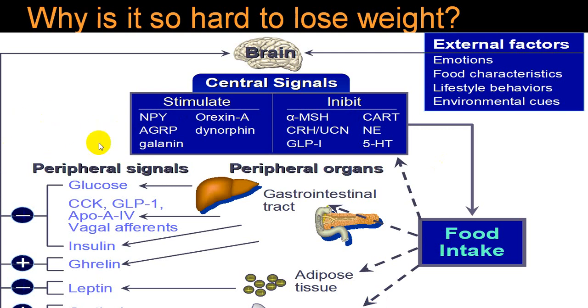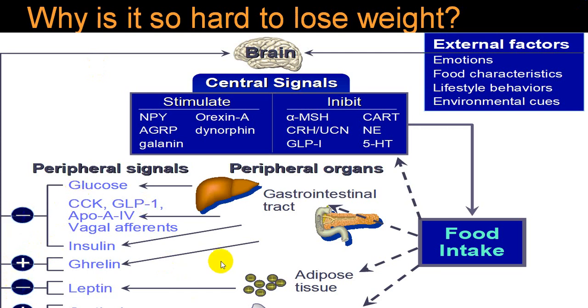While peripheral signals are glucose, CCK, GLP-1, vagal stimulation, insulin, ghrelin, leptin, cortisol, adiponectin, etc. These are all the different peripheral signals, in which ghrelin and cortisol will stimulate, while CCK and GLP-1 are inhibitory.